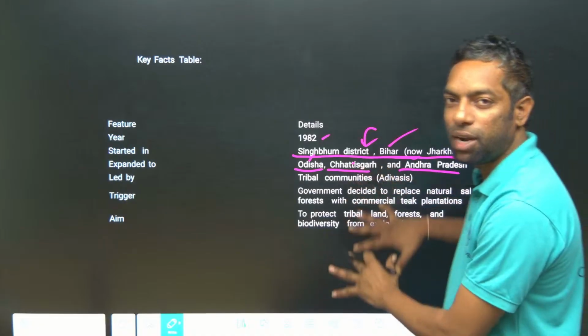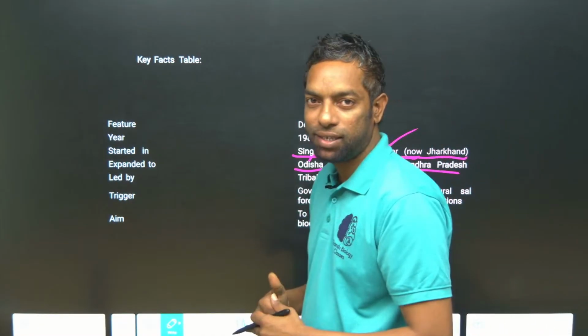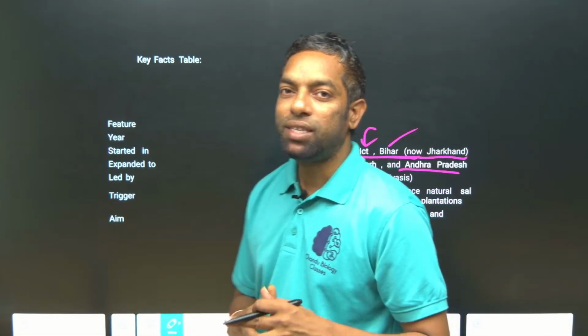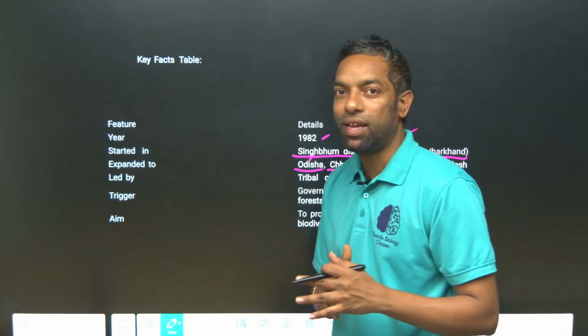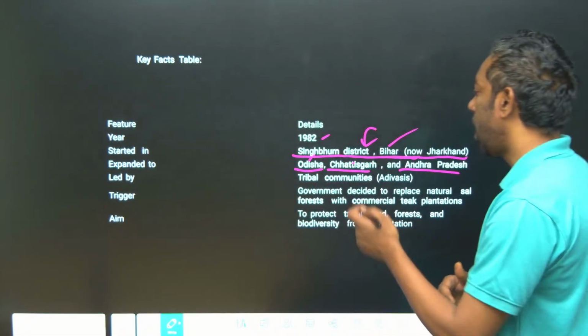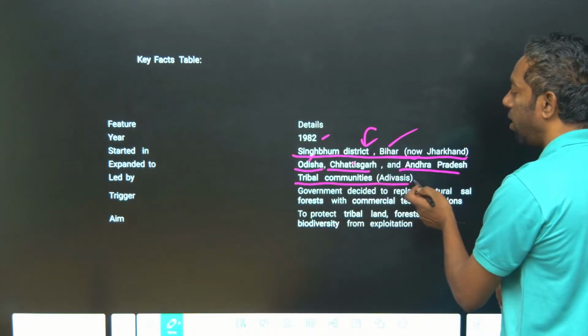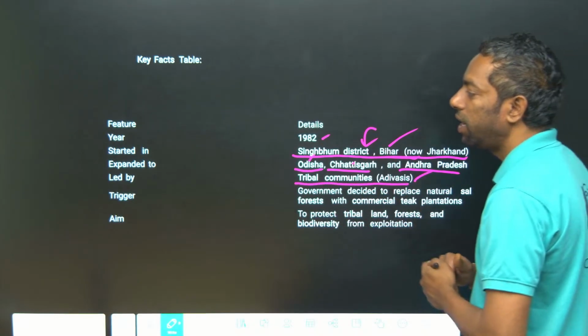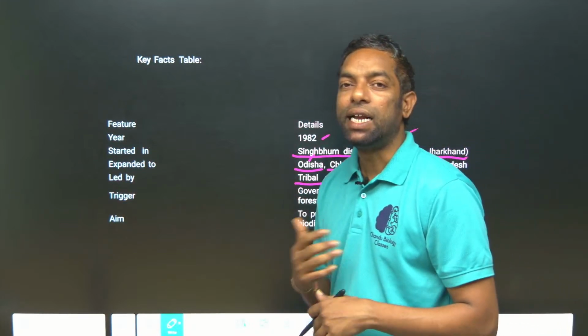This is a highly mineralized place, where the Mahendragiri Hills are. Tribal communities, the Adivasis, led this movement; Jungle Bachao is an Adivasi movement.